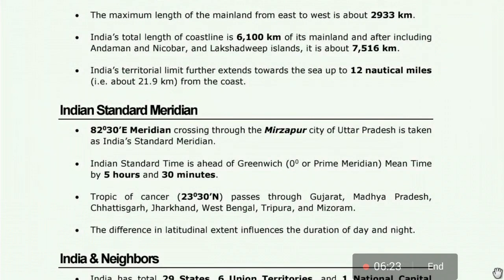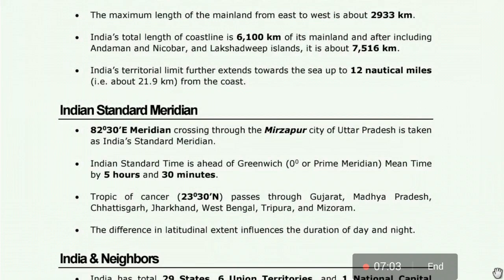India's standard time is ahead of Greenwich, also called the 0 degree or prime meridian mean time, by 5 hours 30 minutes. Indian time is ahead compared to Greenwich time.